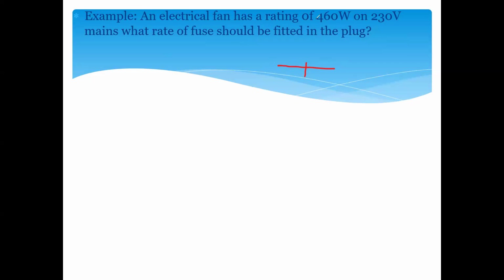An electric fan has a rating of 460 watt on a 230 volt mains. What rating of fuse should be fitted? First we'll find the current. How to find the current? Power is the product of voltage and current, so current is power divided by voltage. So 460 divided by 230. Our device needs 2 ampere to work.